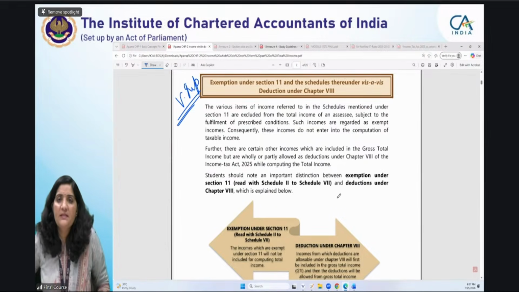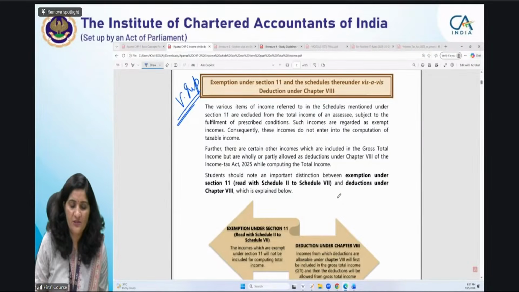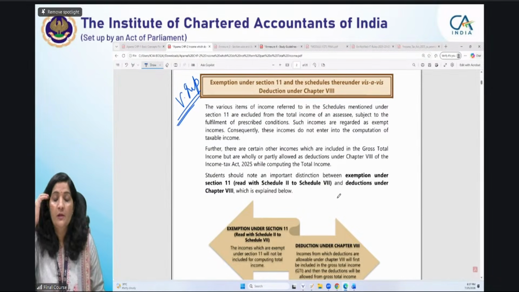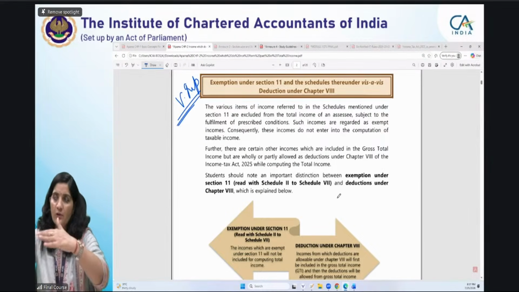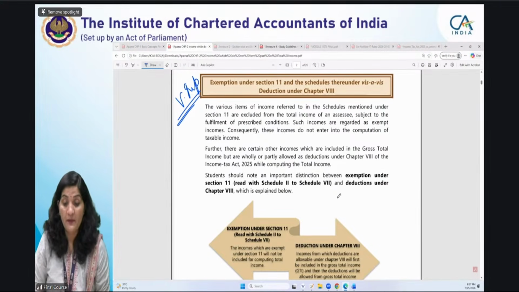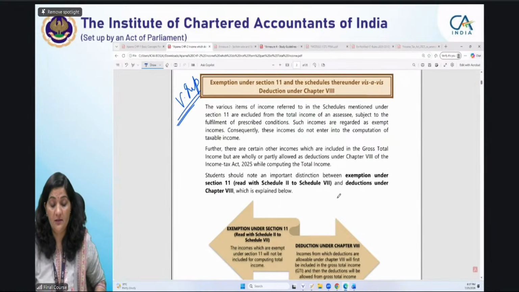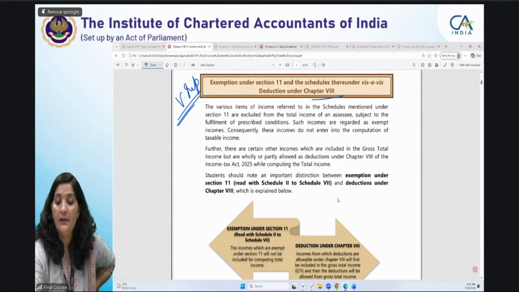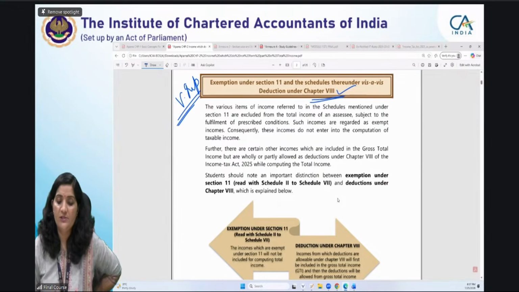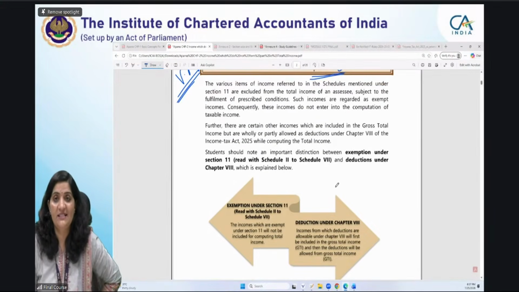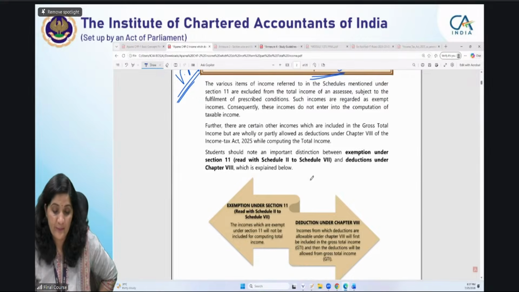So exemption is basically not at all included in your income, not forming part of your total income. That's the title of the section itself, section 11 of chapter 3. It's not forming part of your total income at all. Deduction is where you first include it, then give deductions from the GTI under chapter 6A in the earlier Act, now chapter 8. It cannot exceed your GTI, of course. And once you have not included the income, it's well and good. Exemptions are more beneficial, you could say.